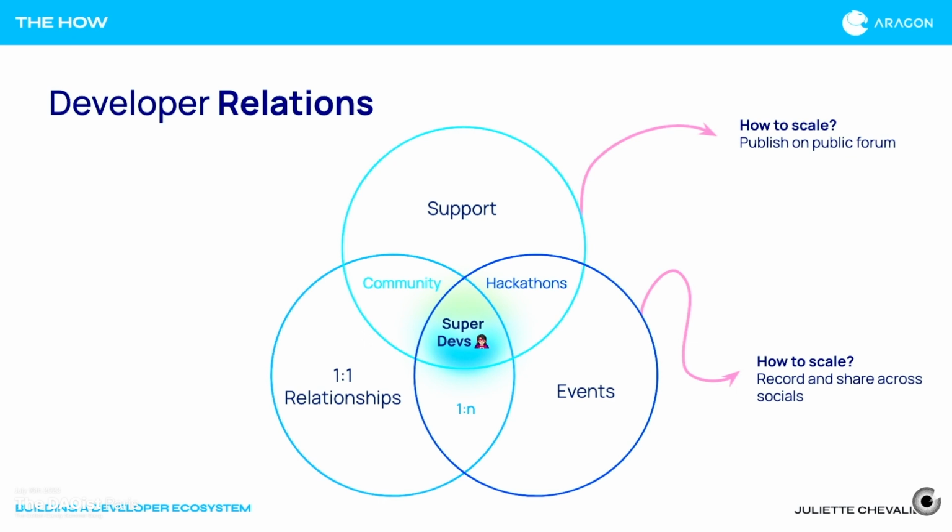Secondly, we have events. Like I said, events like this only have X amount of chairs. So what do we do? We record them, we turn them into Twitter threads, we turn them into articles. We try to scale the experience that we're having here. And then lastly, the one-on-one relationships. These are certainly the hardest ones, but there's a lot of power in turning those relationships into public spaces. Again, the power relies in the one-on-one relationships within that community. So it's not only me and another developer speaking, but really developer-to-developer relationships that we want to be encouraging, and that can only happen when those relationships are moved from DMs into the public space.